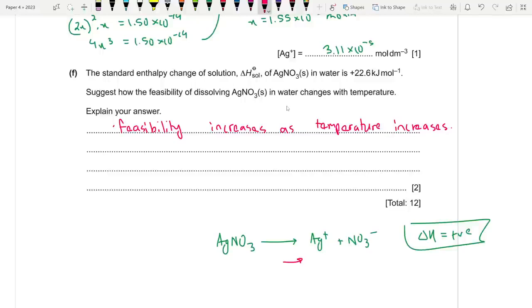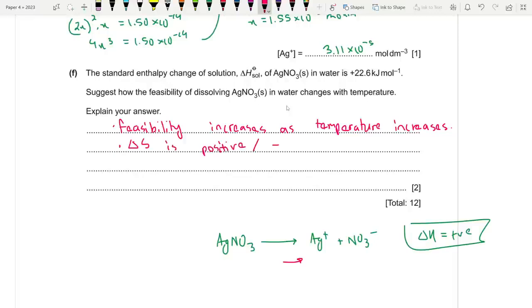Here you need to actually talk about entropy or else you won't get marks. When does a reaction become more feasible? When del S is more positive and del G is more negative, right? So here we can say that del S is positive, or the entropy change is positive.